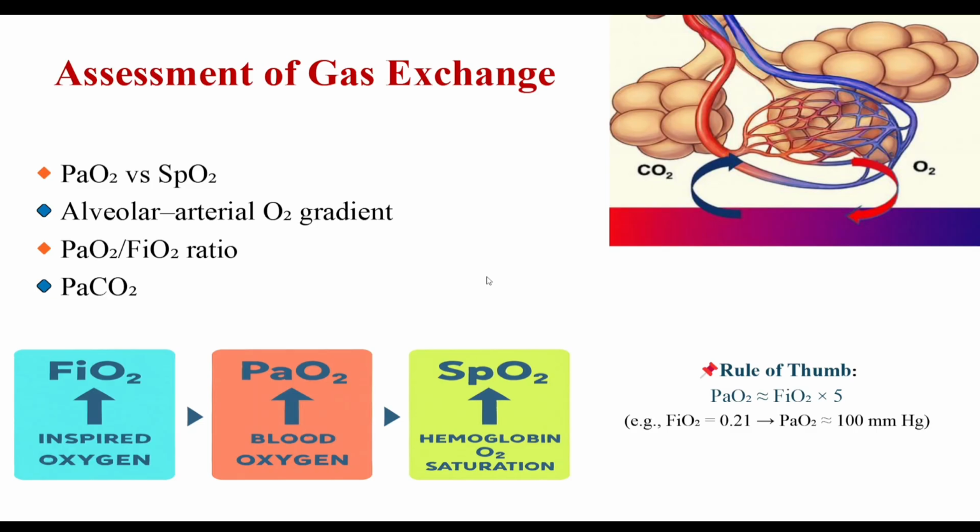And another one is PaO2/FiO2 ratio, which indicates severity of hypoxemia, especially in ARDS. On room air, PaO2 should be around 100 millimeters of mercury. If it's much lower, consider lung pathology.